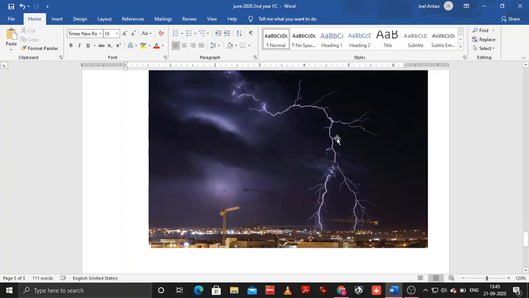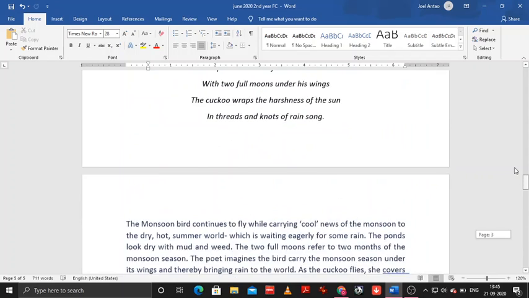So the monsoon bird moves faster. Now you can see the lightning is spread here, but the monsoon bird, maybe if it is somewhere here, it will keep moving, and it races the lightning to go and tell the rest of India that it is going to rain. Okay. Let's go back to the poem.